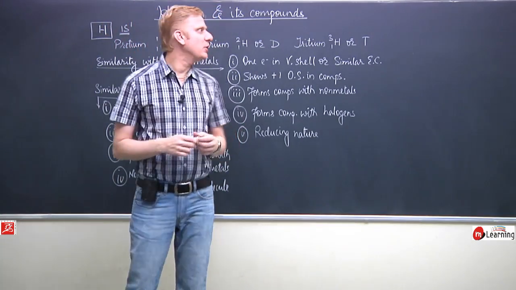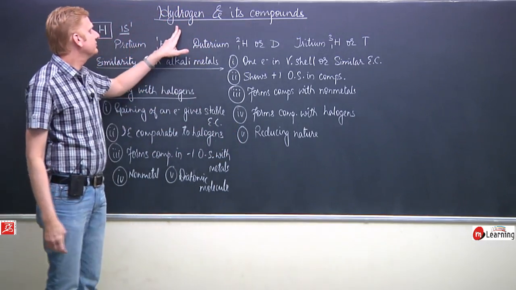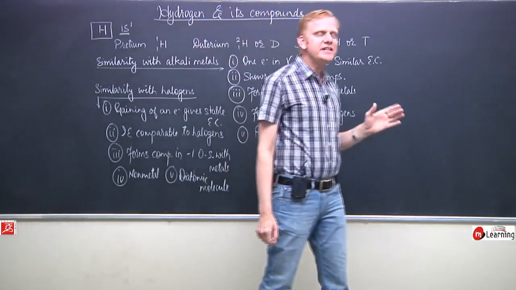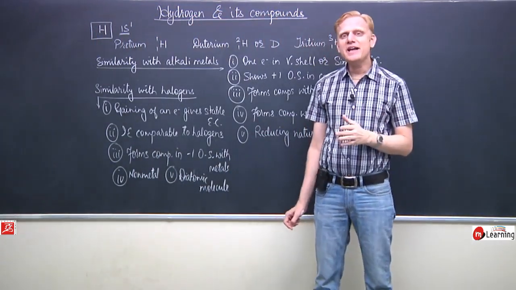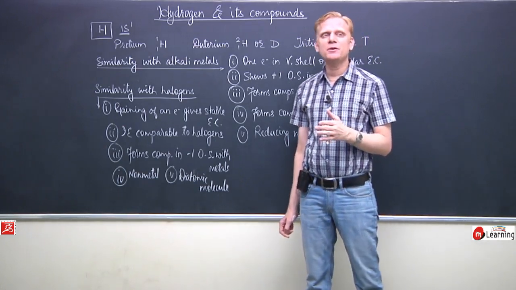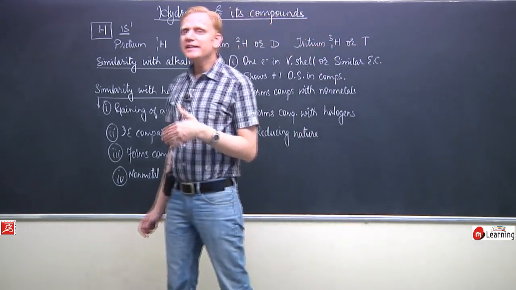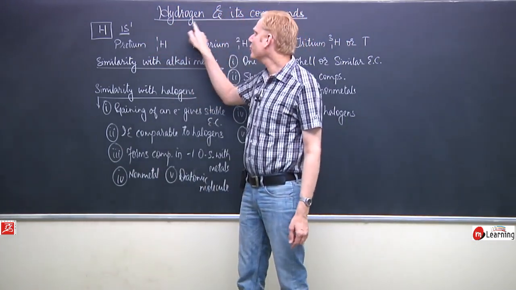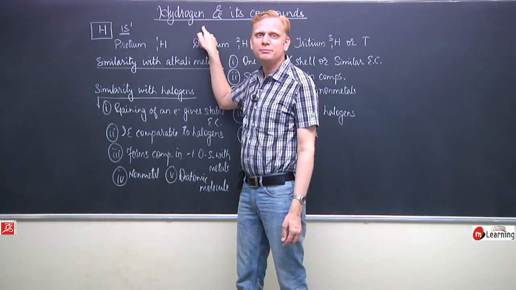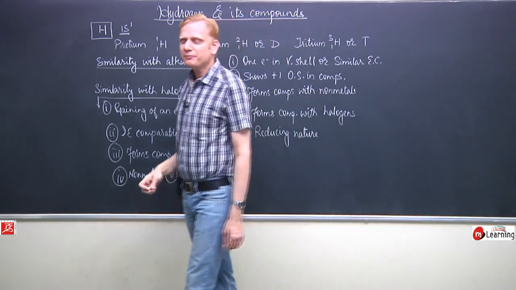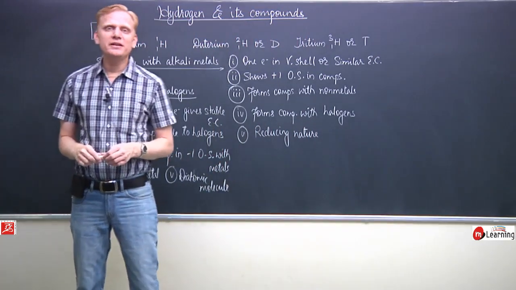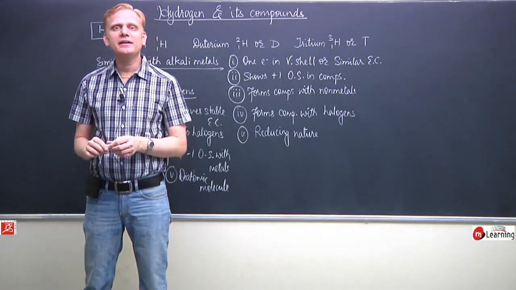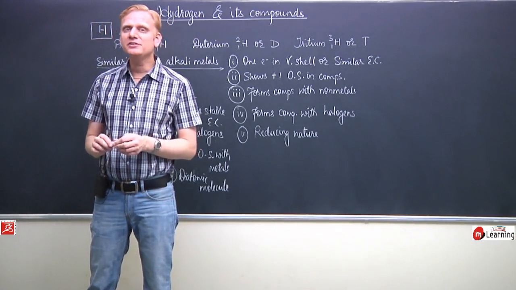So now this was an introduction about the element hydrogen. As I said, it was discovered initially by chemical reactions in which metal acted upon acids. The name hydrogen was derived on the basis of its water forming property: hydro, water; gen, producing. Hydrogen is found to be the 9th most abundant element in Earth's crust.